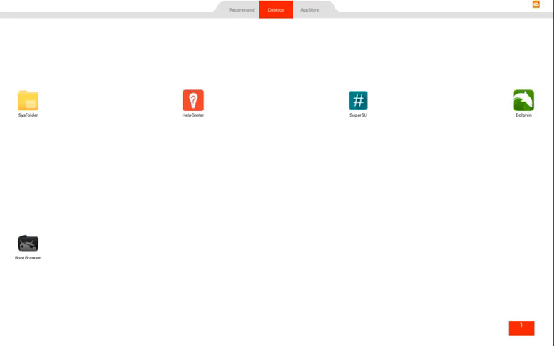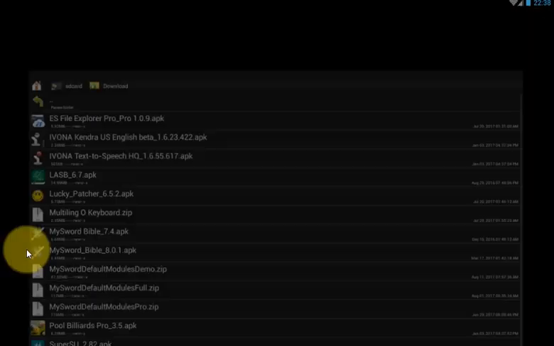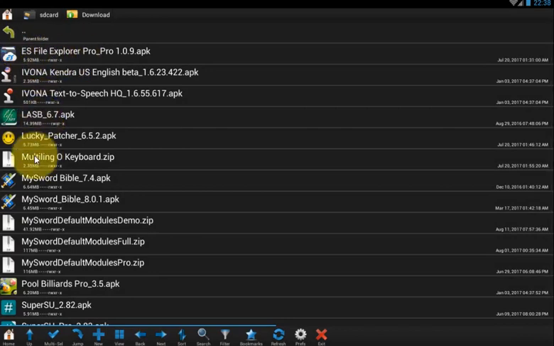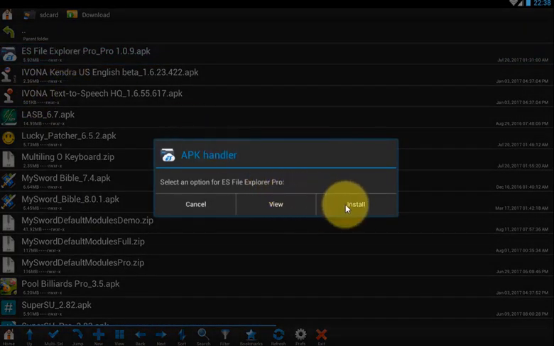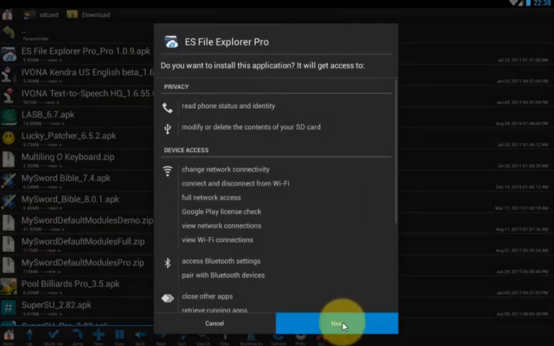Today I'm going to show you how to install MySword Bible application, the most advanced Bible application on Android device. First, you need to have ES File Explorer and MySword Bible, received by installing ES File Explorer to your Android device.